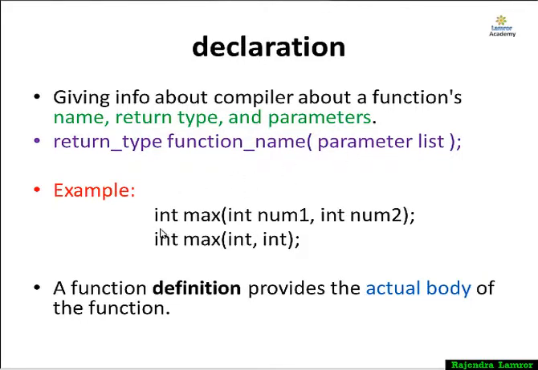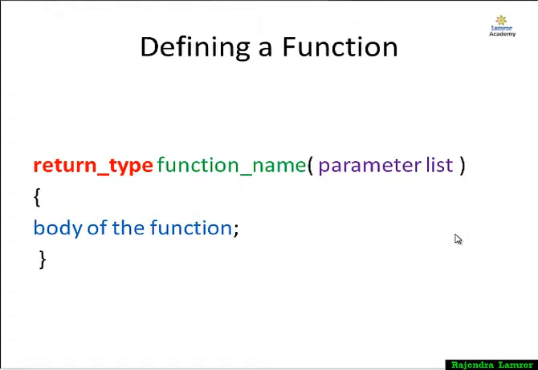You can declare the function like int max(int number1, int number2). Here I define the return type as integer, the function name is max, and I define two variables, number1 and number2, as the parameters. Also you can declare the function simply by writing the types: int max(int, int). Declaration just tells what the function is, what the input is, and what the output of the function is. And the whole information about the function you define in the definition part, the body of the function.